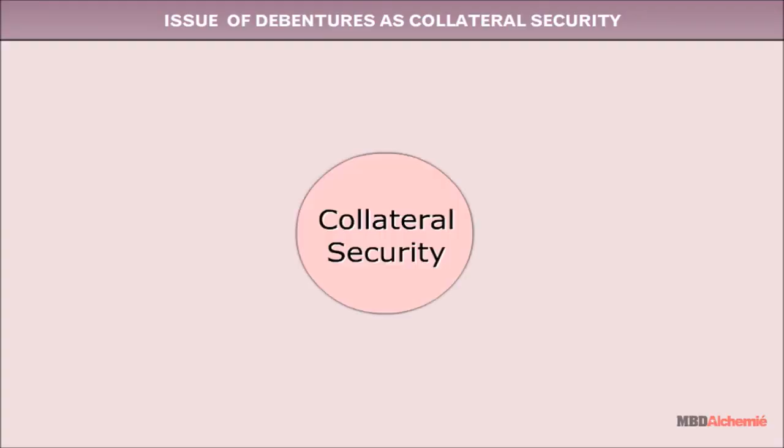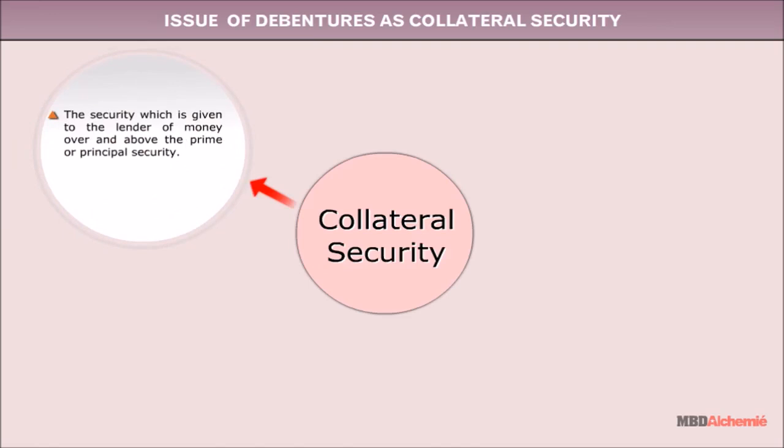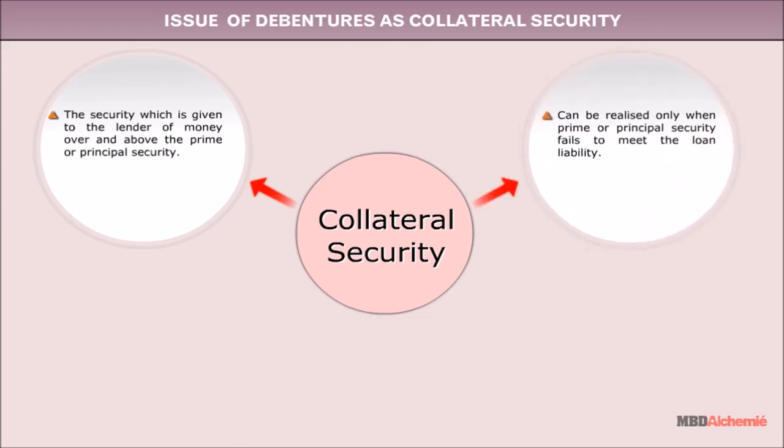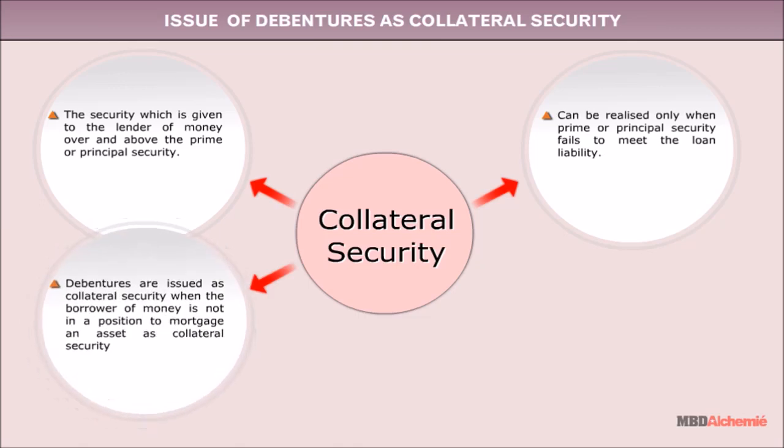Issue of debentures as collateral security. Collateral security is the security which is given to the lender of money over and above the prime or principal security. It can be realized only when prime or principal security fails to meet the loan liability.